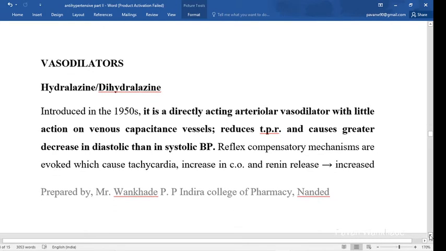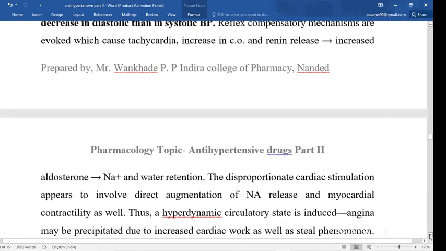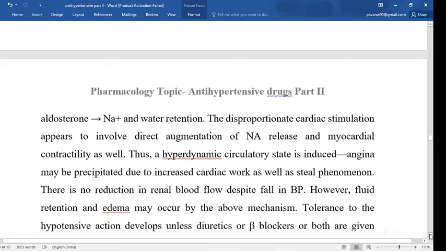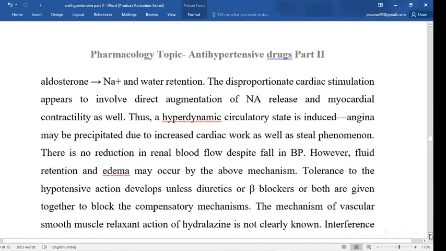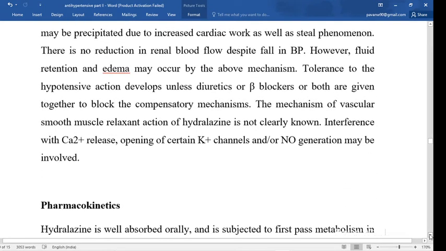Hydralazine is a directly acting arterial vasodilator with little effect on the venous capacitance vessels, and due to that vasodilation it reduces the total peripheral resistance and causes a greater decrease in diastolic than systolic blood pressure. So simply, these drugs cause vasodilation.